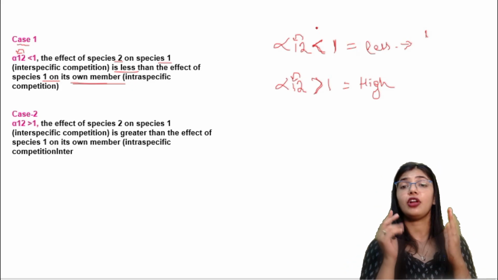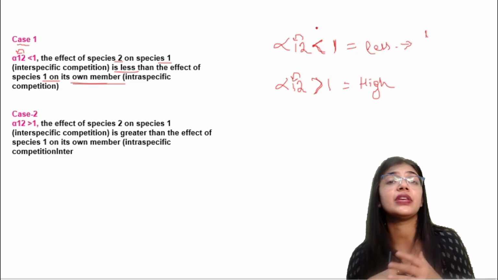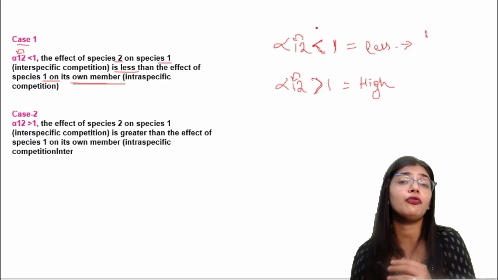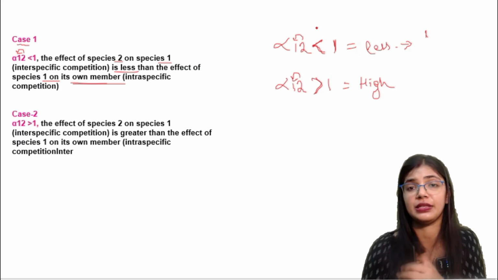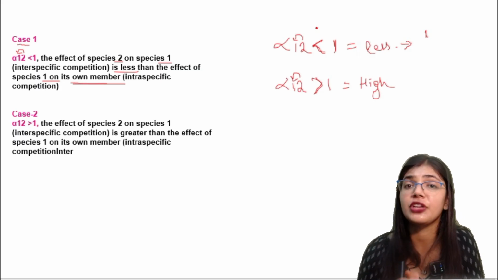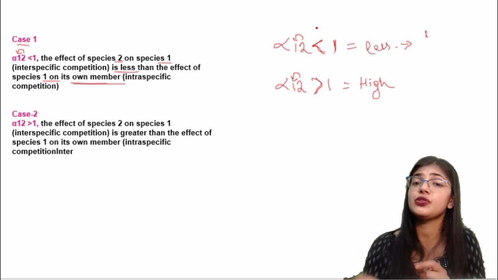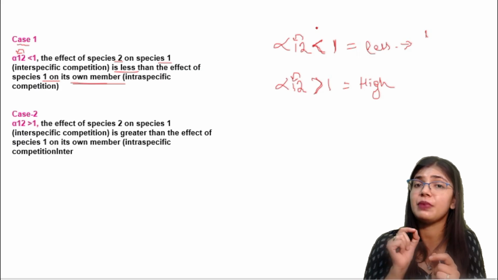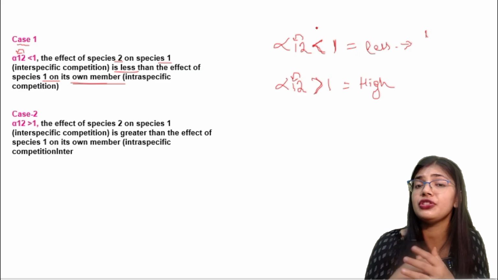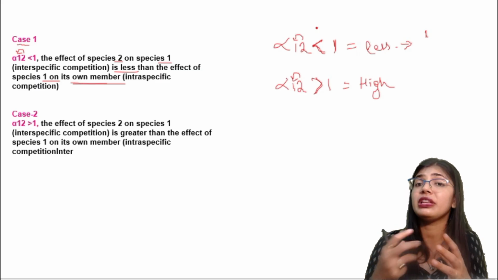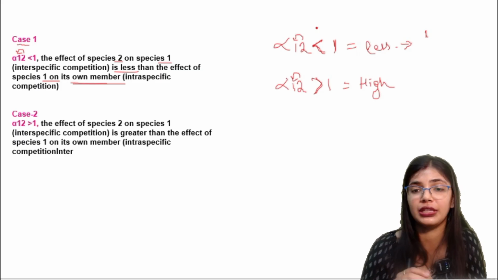The inhibitory effect of species 1 on its own members, on its own species, is more. That means here, what kind of competition is taking place? Here the competition which is taking place is the intraspecific. Interspecific competition is not taking place because species 2 is showing less inhibitory effect on species 1. In this case, species 1 is showing competition within its own species. So the intraspecific competition is more in this case.